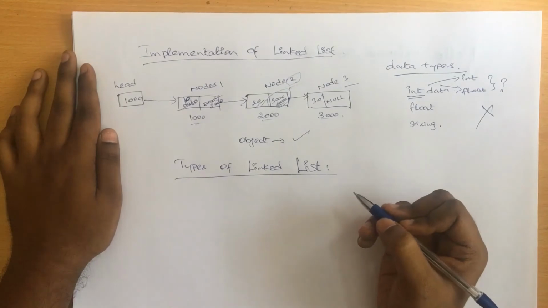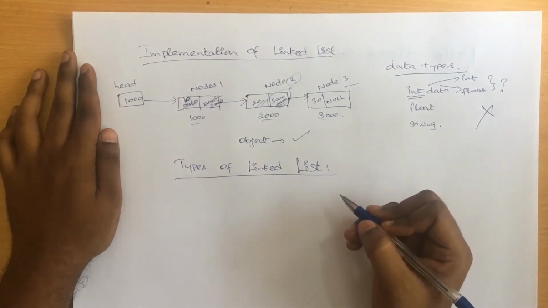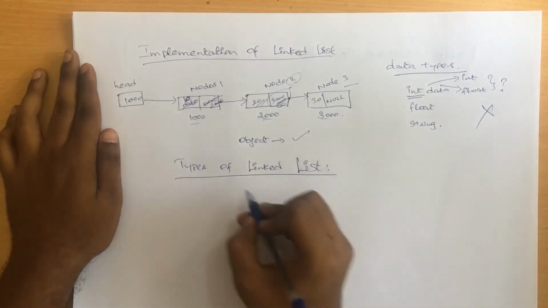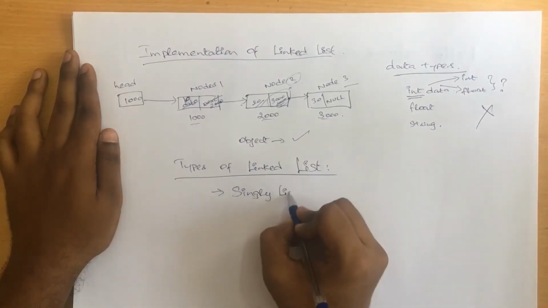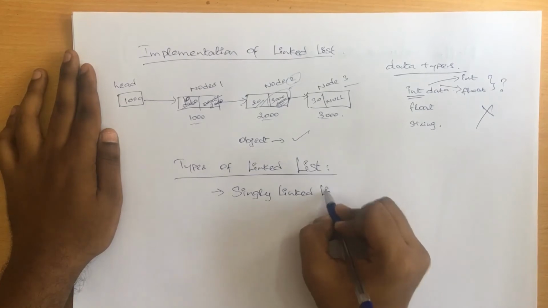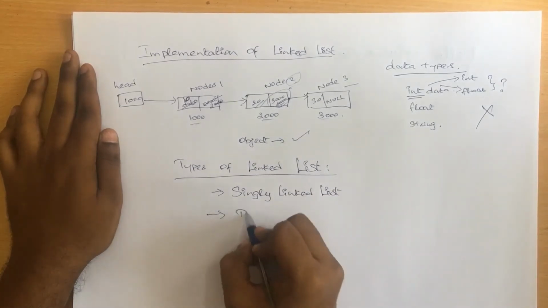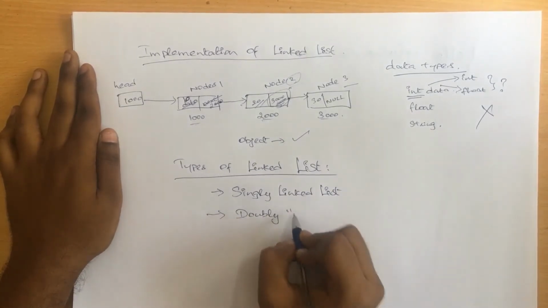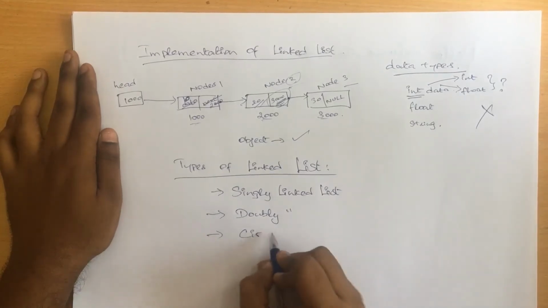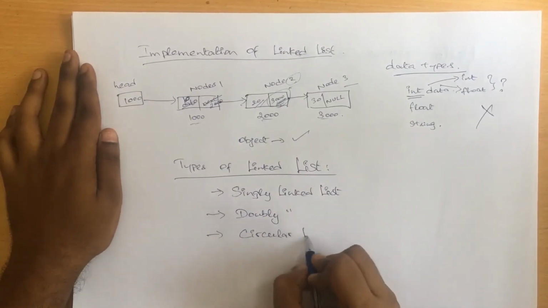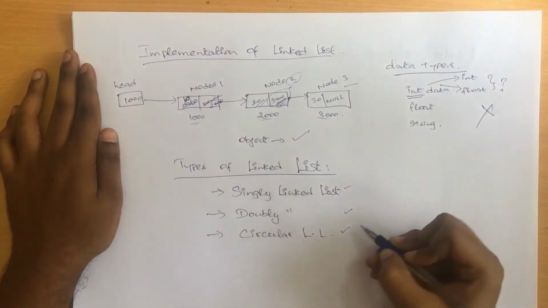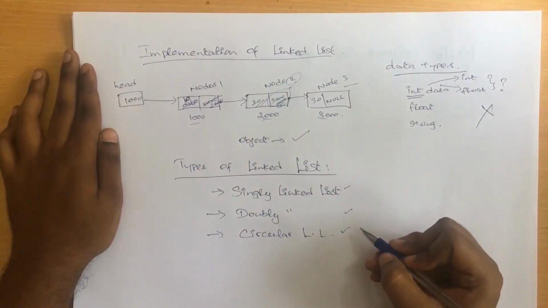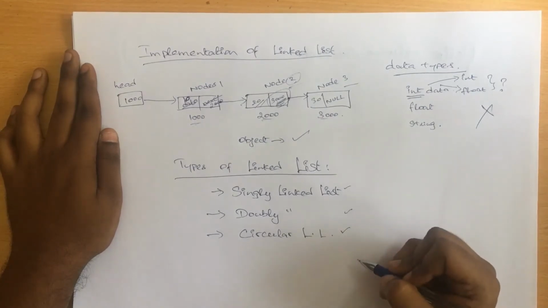So we have certain types of linked list also, and the very first type of linked list is nothing but singly linked list. And second type is considered as doubly linked list, and third type is called as circular linked list. Right, so we have singly linked list, doubly linked list and circular linked list. So let me say you some real-time example for all the three linked lists.